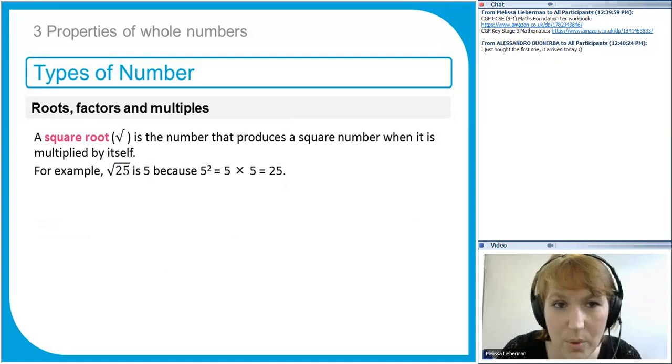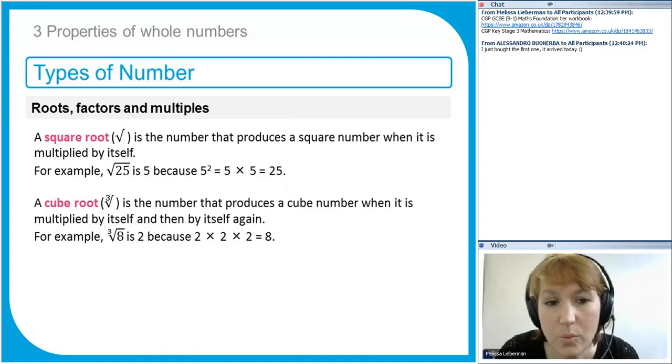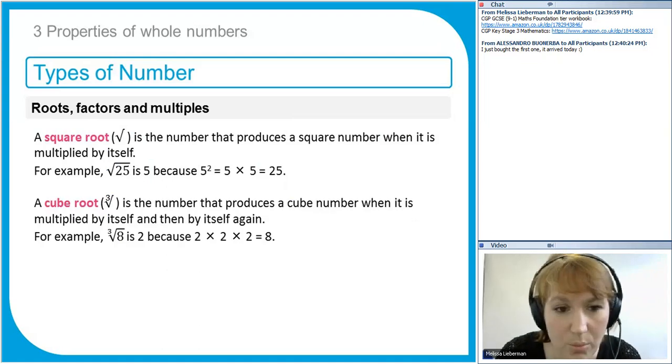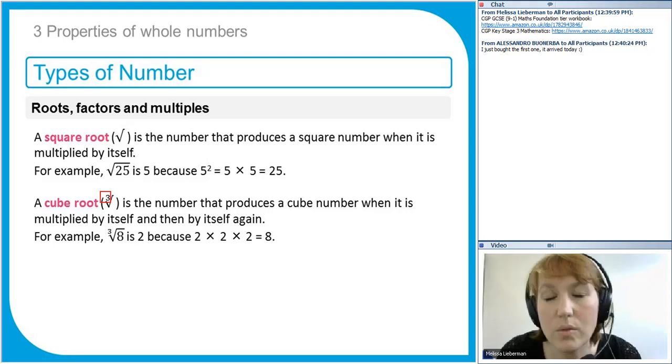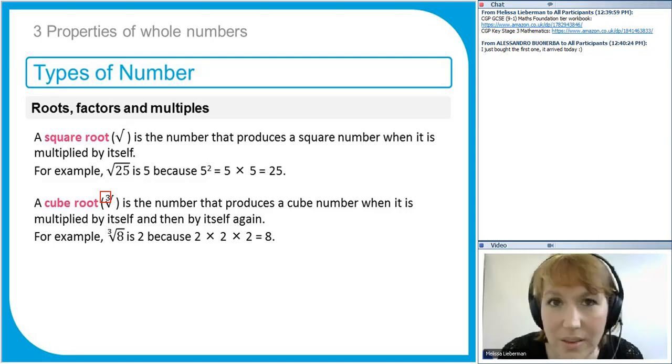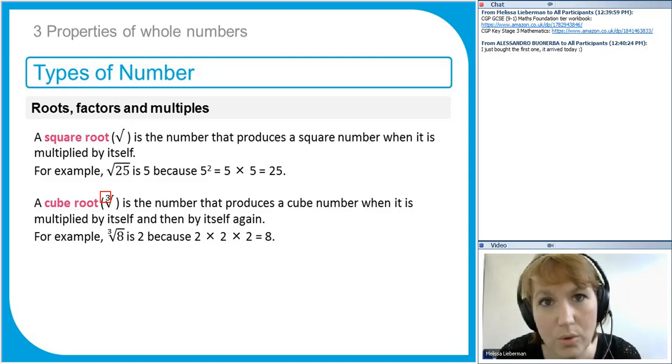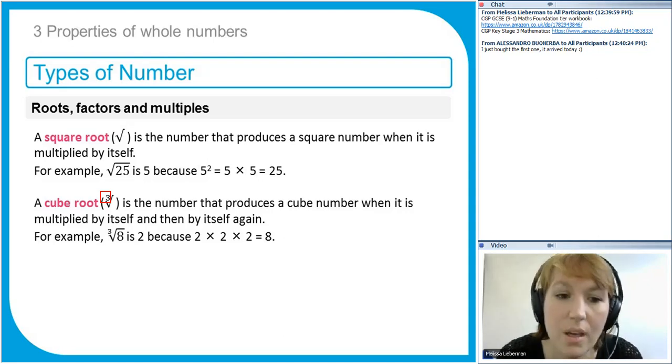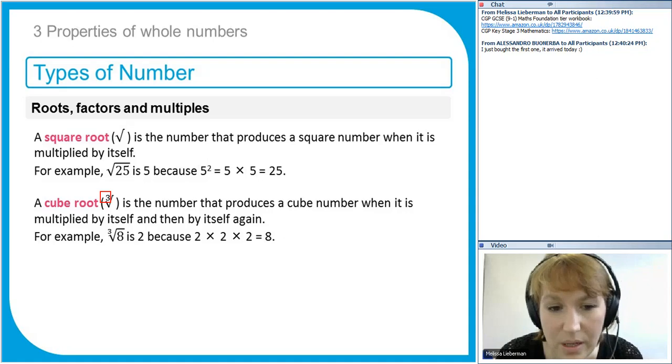But we also have something called a cube root. And the way we show the difference between a square root and a cube root is there's a little 3 just there above the root symbol. So a cube root just means what number do I multiply by itself and by itself again to get that number. So we just learned that 8 is 2 times 2 times 2, or 2 to the power of 3, or 2 cubed. So the cube root of 8 is 2. So it just does the opposite thing. Now, if you're new to this, we'll do lots of examples, so don't worry too much. I'm just defining it.